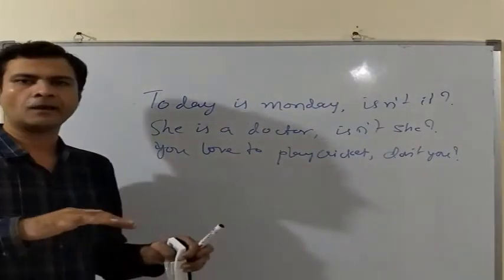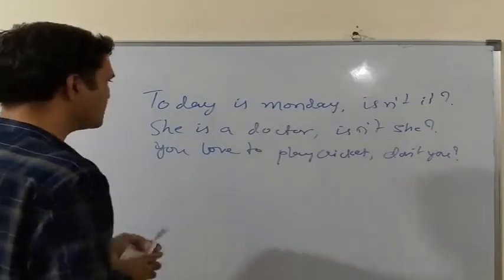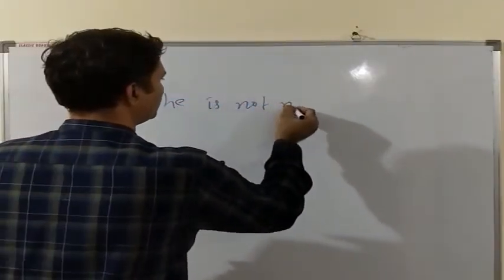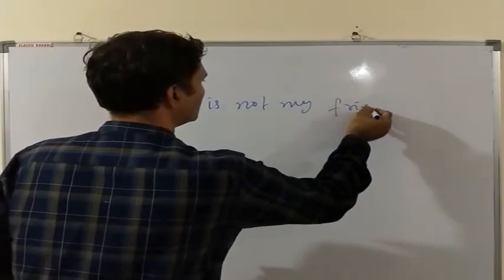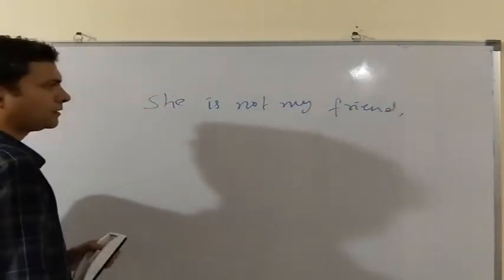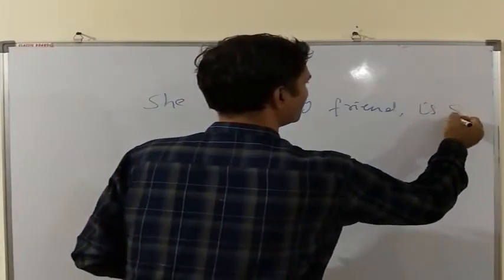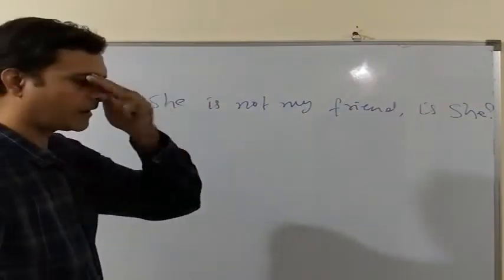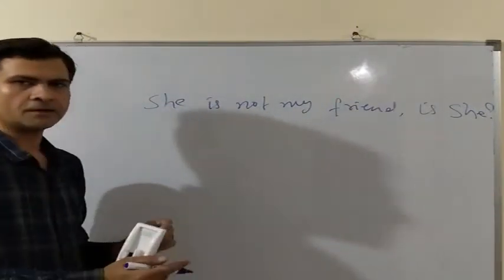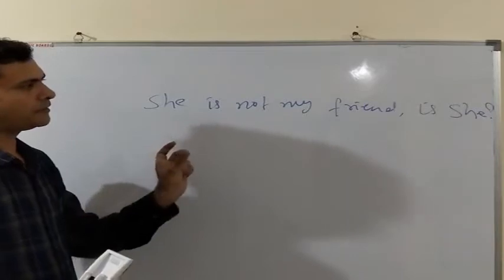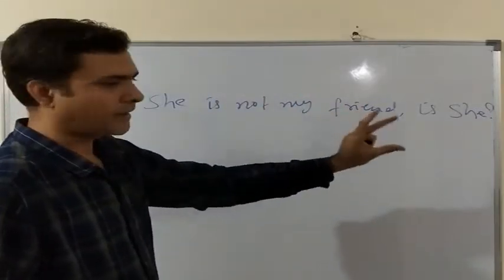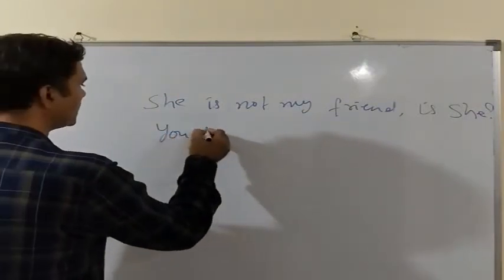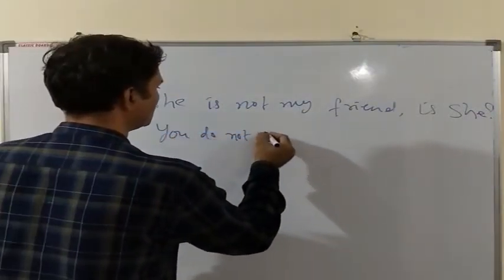Similarly, when we are saying a negative statement such as she is not my friend. Is she? This statement is a negative statement. She is not my friend. It is a negative statement and with this we will use a positive question tag. Is she?